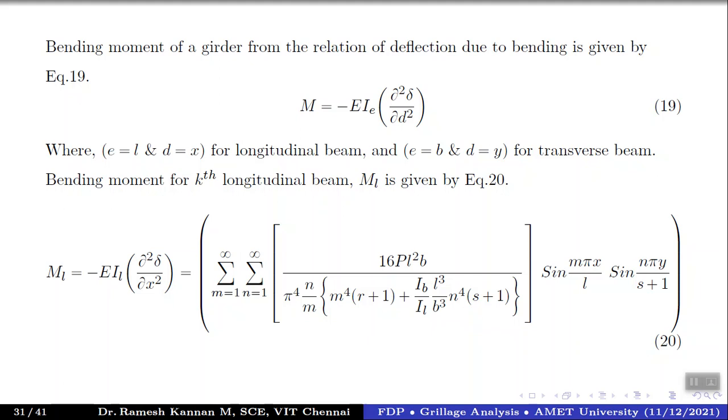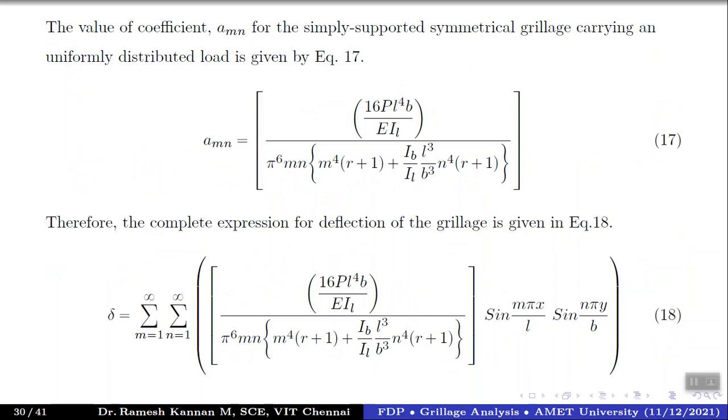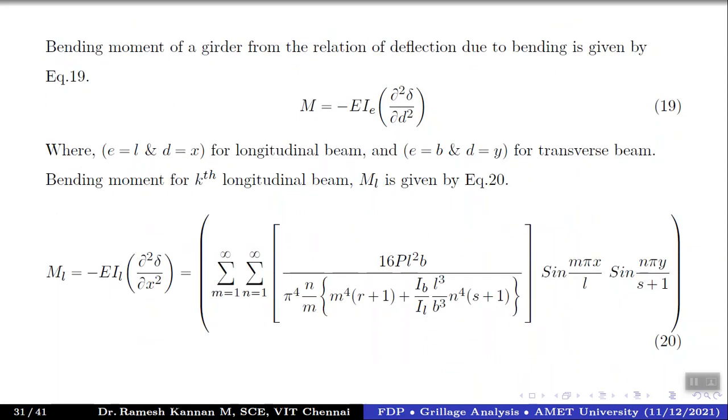Moment equals minus EI_L multiplied by the partial derivative squared of w by partial x squared, which is nothing but this factor, right? The converged factor. We have skipped some steps in between. We need to take this particular deflection, which is here, equation 18, and apply partial differentiation to it, minus EI and those factors, and everything now becomes this particular entity. So this becomes the moment equation for the longitudinal beam, or rather, a series of longitudinal beams, right?